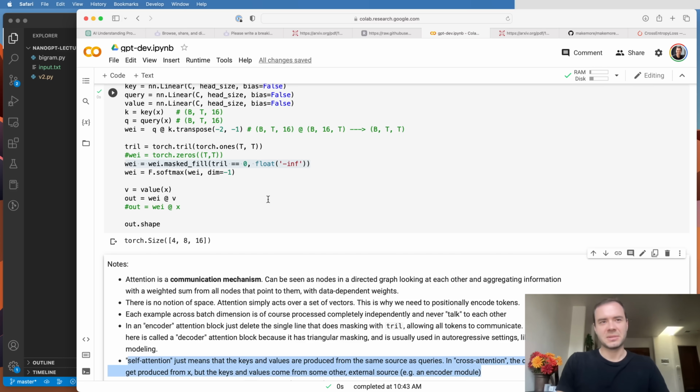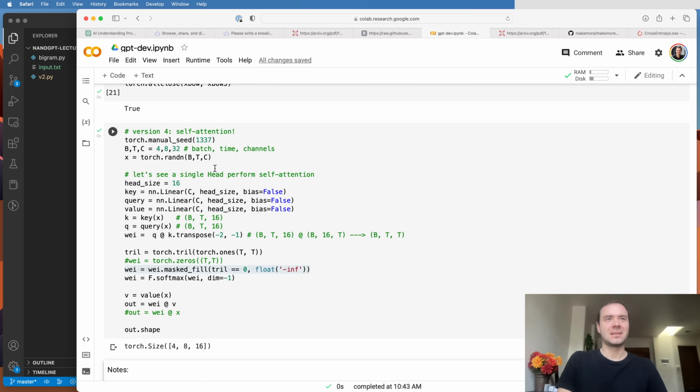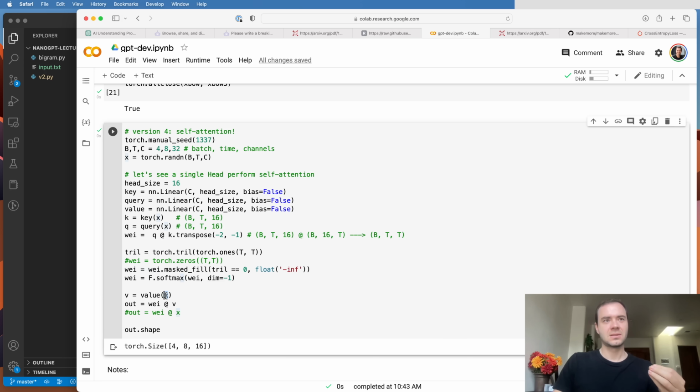The next thing I wanted to comment on is you keep hearing me say attention, self-attention, etc. There's actually also something called cross-attention. What is the difference? The reason this attention is self-attention is because the keys, queries, and the values are all coming from the same source, from X. The same source X produces keys, queries, and values. So these nodes are self-attending. But in principle, attention is much more general than that.